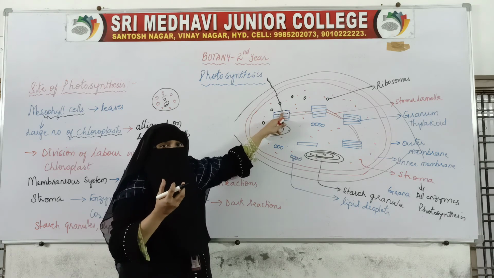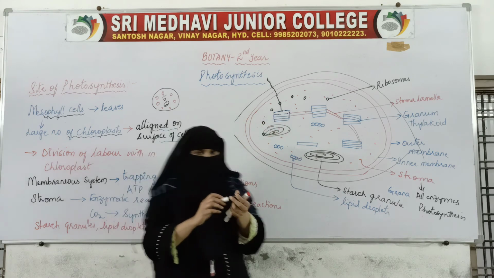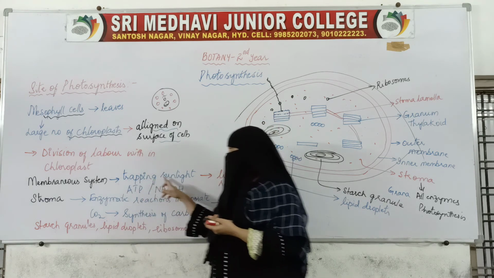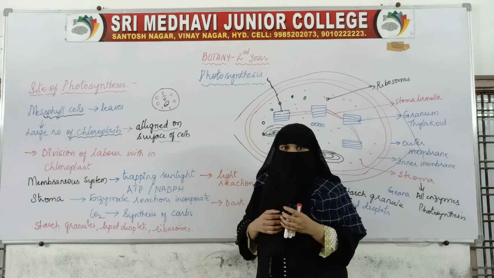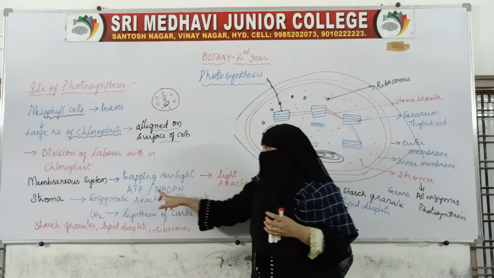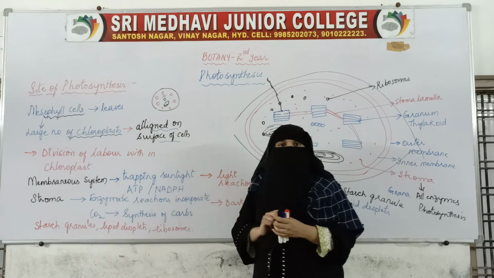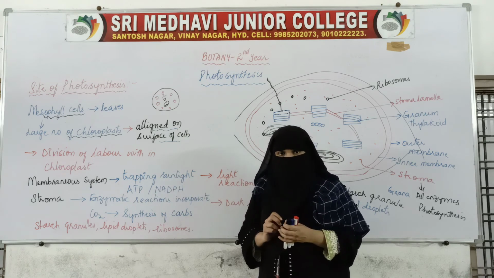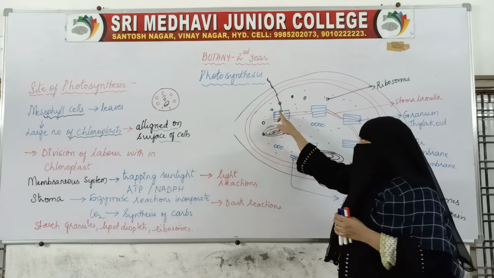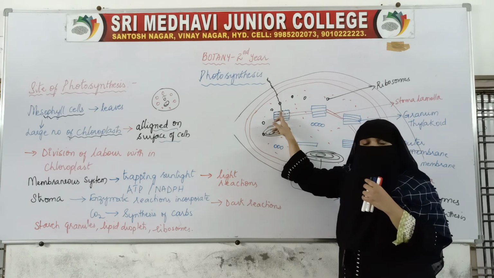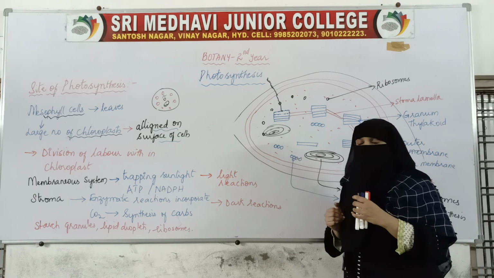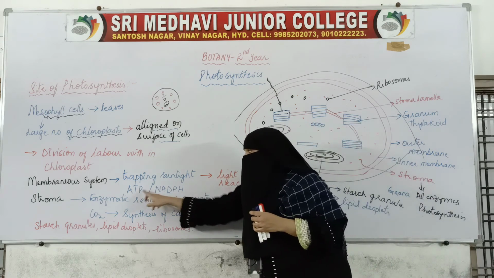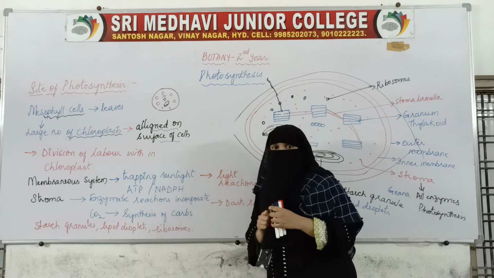It will receive that sunlight, and after trapping sunlight, after a series of events, ATP and NADPH will be produced. Okay, when sunlight is trapped by this chlorophyll, some events will take place which will lead to the production of ATP and NADPH.